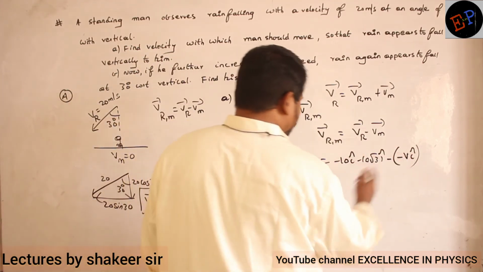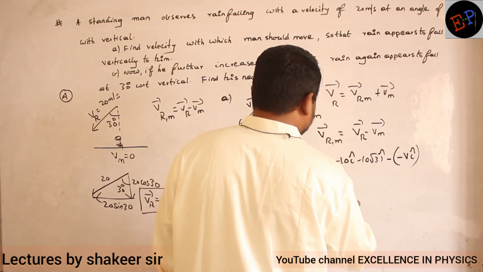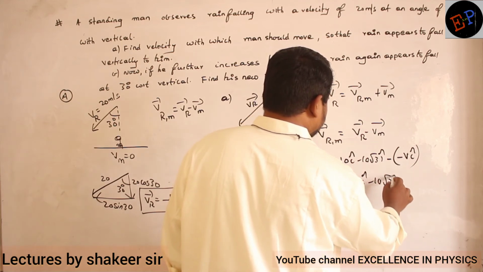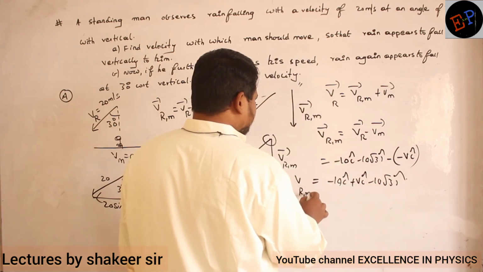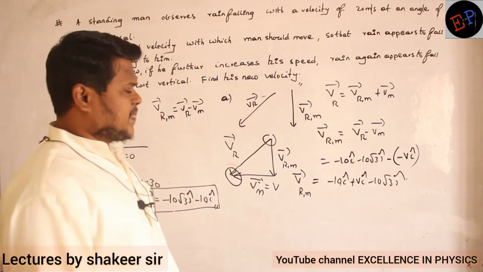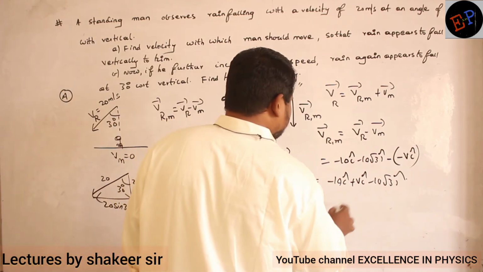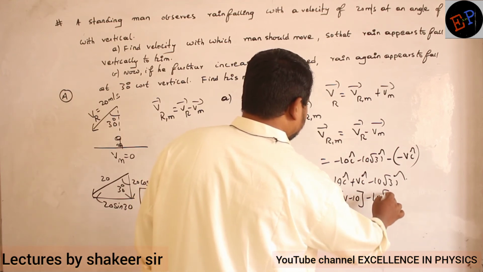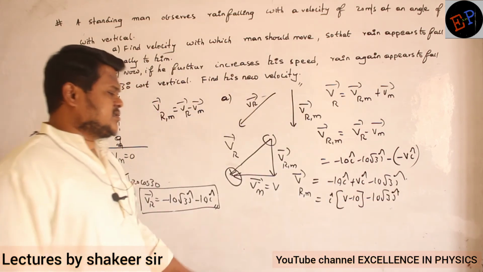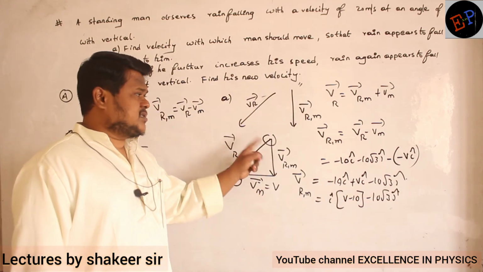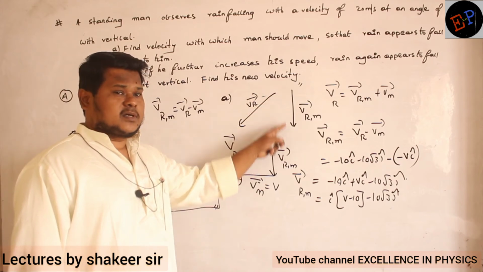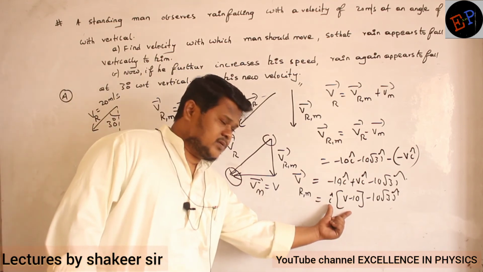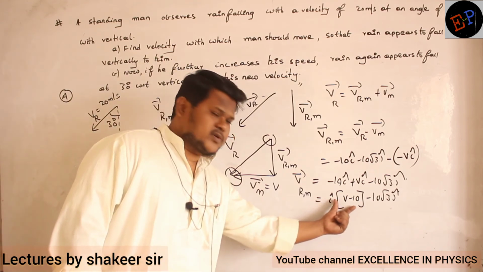Clear now? Now if I add both of them, I will get minus 10 I cap plus v I cap minus 10 root 3 j cap. This is nothing but velocity of rain with respect to man. Now let us further simplify this one. If I take I cap common, I get v minus 10 I cap minus 10 root 3 j cap. This is the velocity of rain with respect to man, and it is in which direction? Downwards direction. It means the x component should become 0.